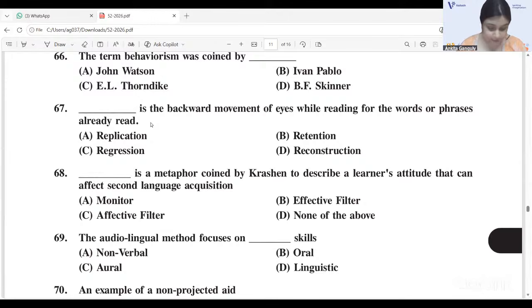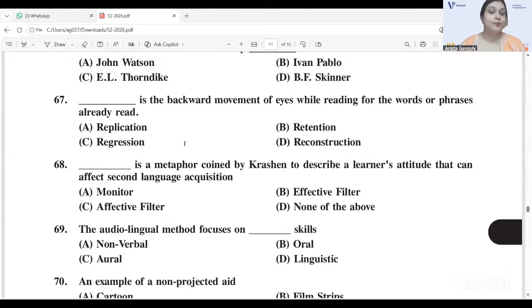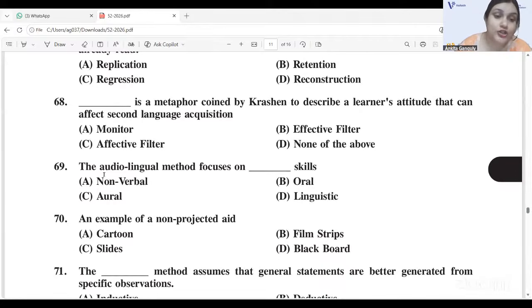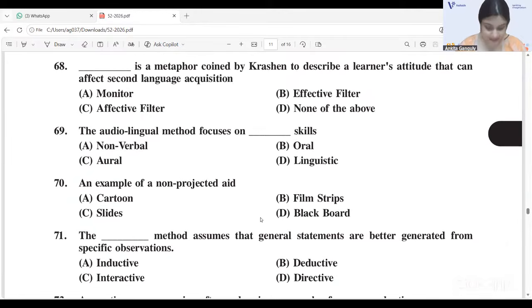67 would be C, regression. Regression. Dash is a metaphor coined by Krashen to describe a learner's attitude that can affect second language acquisition. 68C, affective filter. Here 69, the audiolingual method focuses on oral skills. Oral skills, B. An example of a non-projected aid is, it will be D, blackboard.